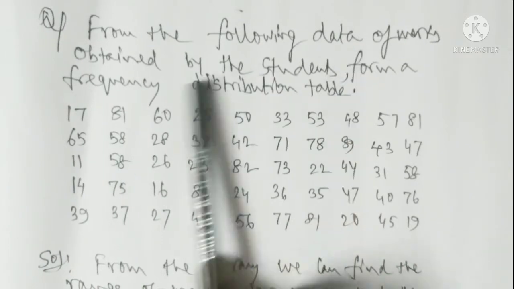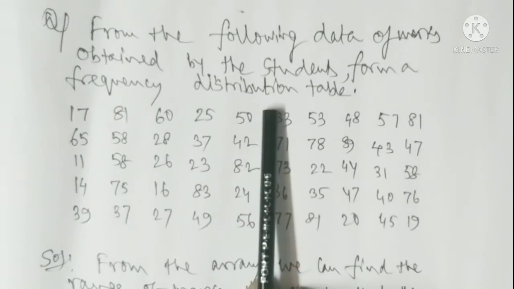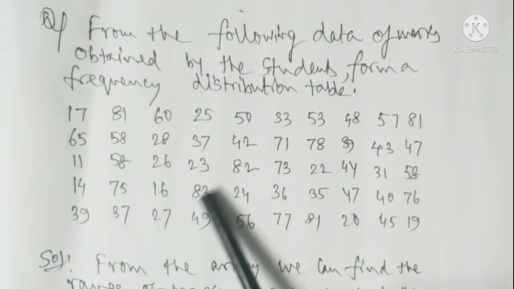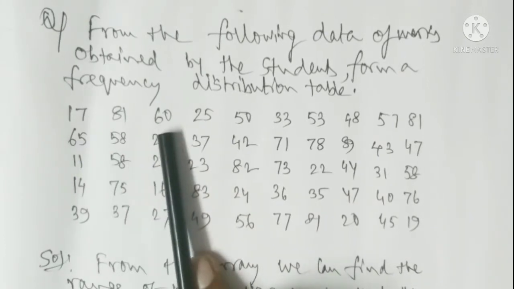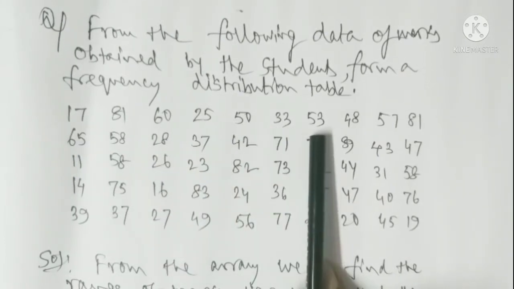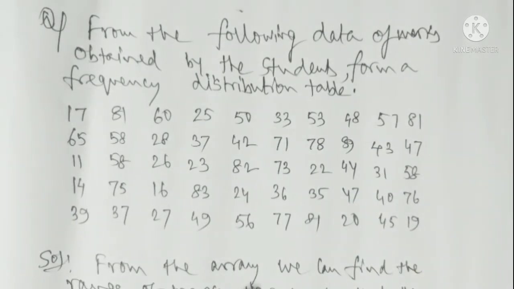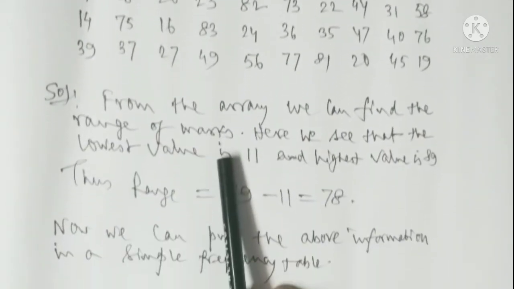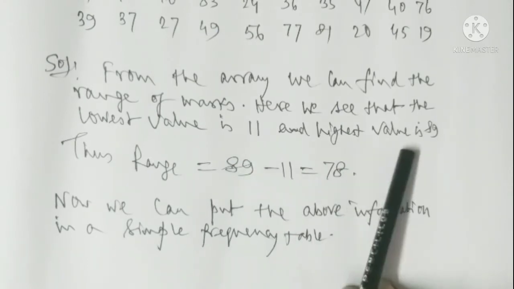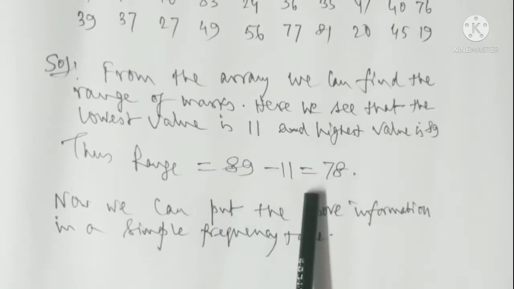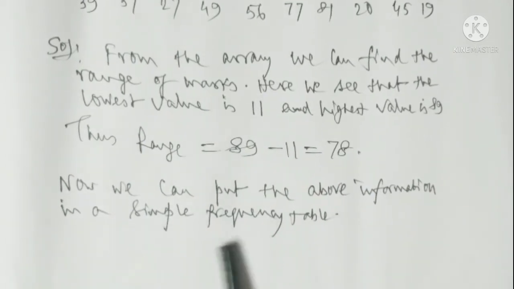Now we present an example in support of the frequency distribution of a continuous variable. From the following data of marks obtained by the students, form a frequency distribution table. From these collected raw data marks, we will form a frequency distribution table. The data are 17, 81, 60, 25, 50, 33, 53, 48, 57, 81, and so on. From the arrangement, we can find the range of marks. Here we see that the lowest value is 11 and the highest value is 89. The range is 89 minus 11, that is 78.